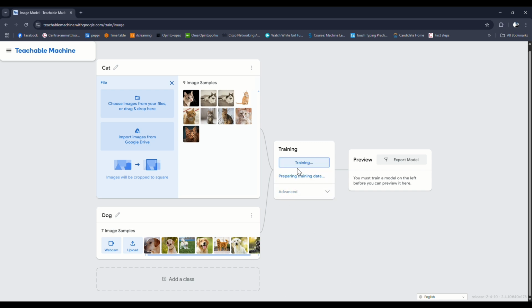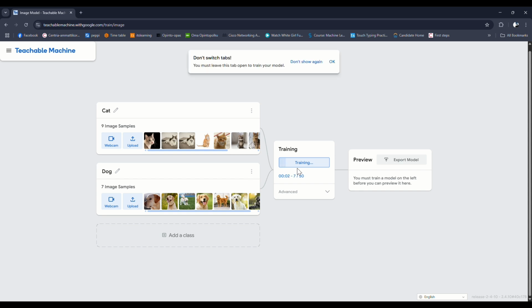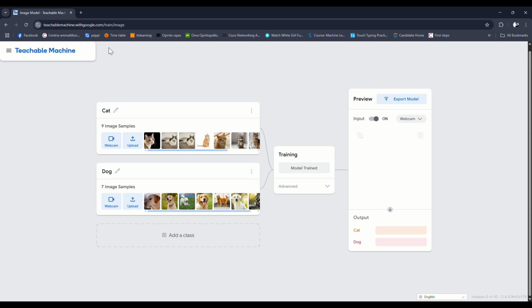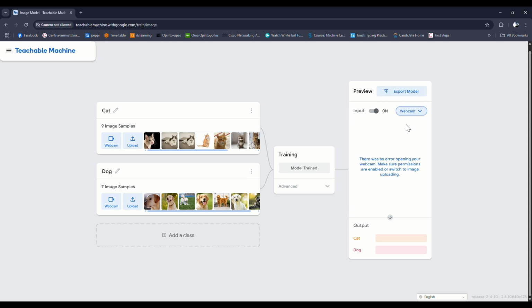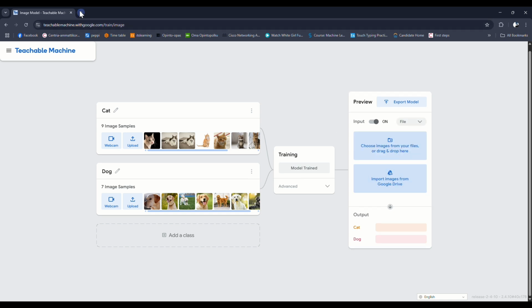Now we will train the model. So it's trained. There is a webcam for the preview also, but I will use images instead of the webcam because my webcam is not so good. So I will jump to Chrome and search for another cat picture and download that.